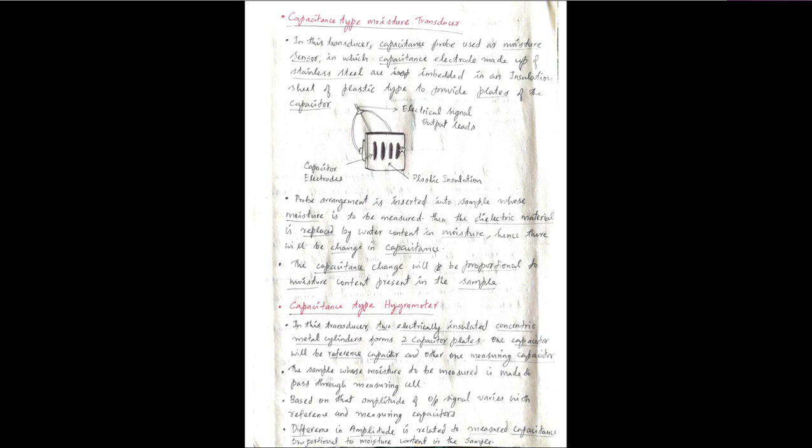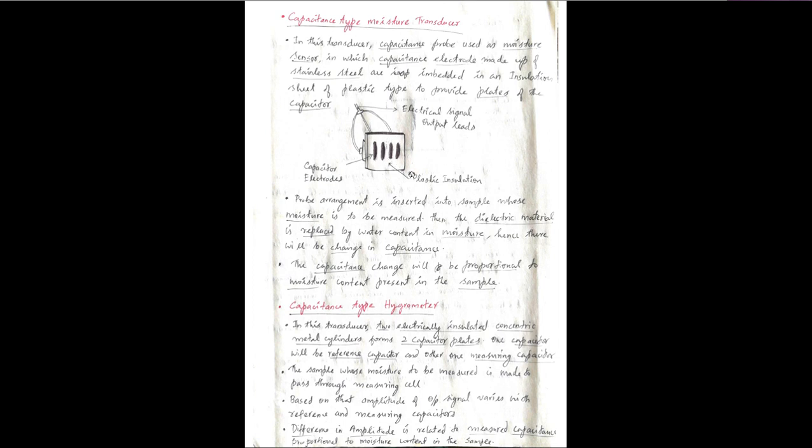Okay, so based on the change in capacitance, it will be coming to the capacitance probe, and the capacitance probe is connected to some other circuit, an AC circuit or bridge circuit or something, and based on the changes happening here, we will be getting an electrical signal in the output leads. Okay, so what are we doing here? This is our capacitor electrode.